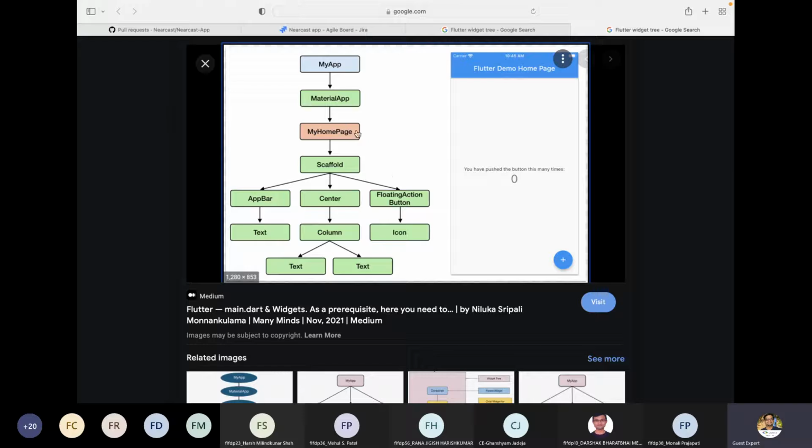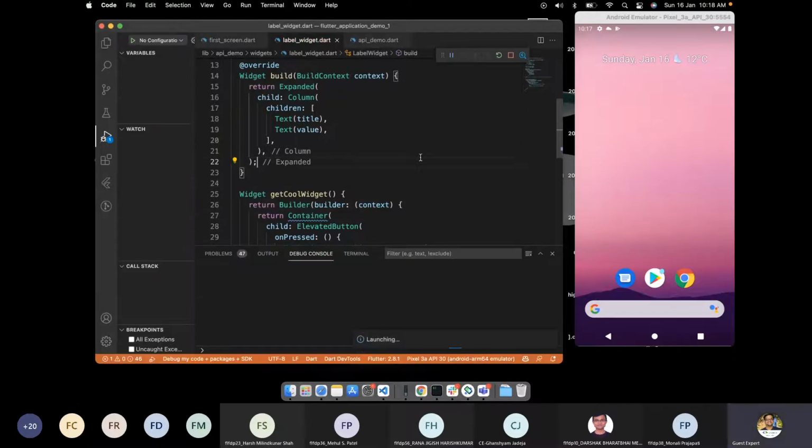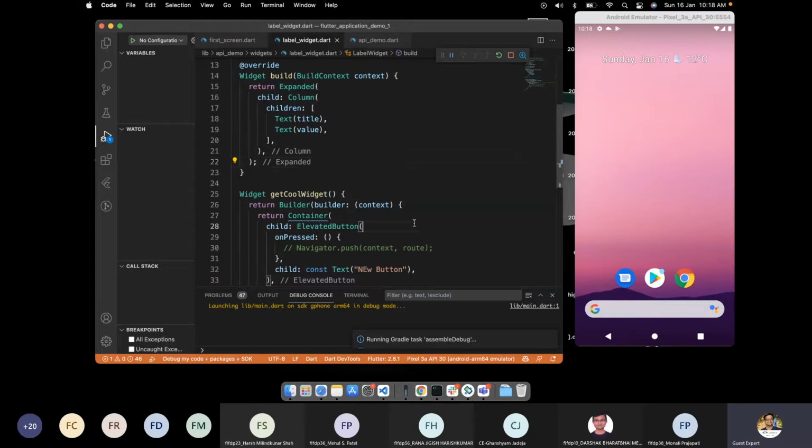Now, if I want to see the same widget tree in my app, let me show you how we can see it. If I run this application, let me just comment this code and I'll show you how the widget tree exactly looks. It is the most important thing to understand in Flutter.